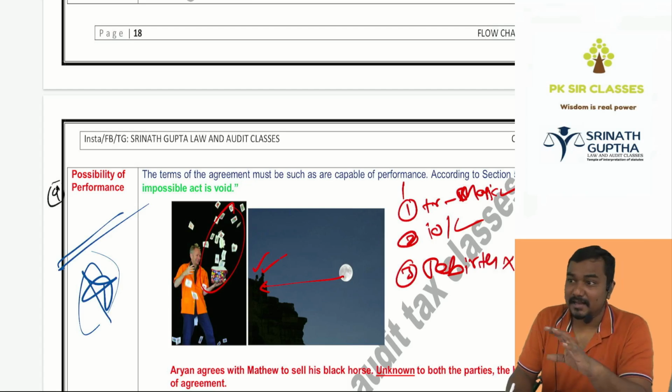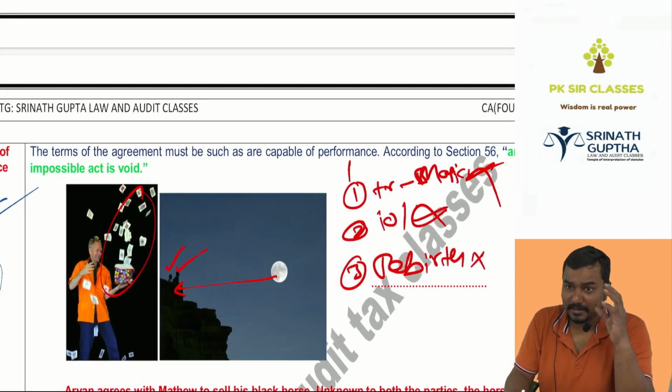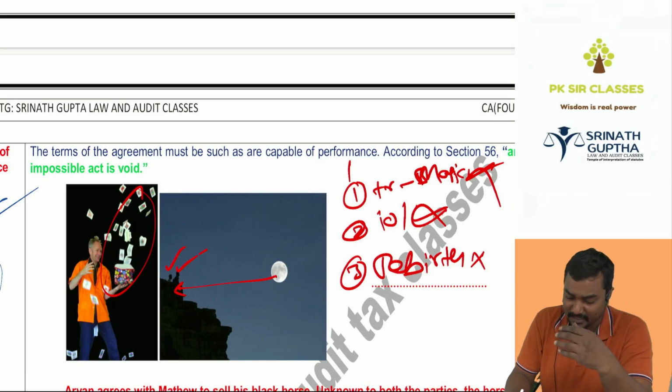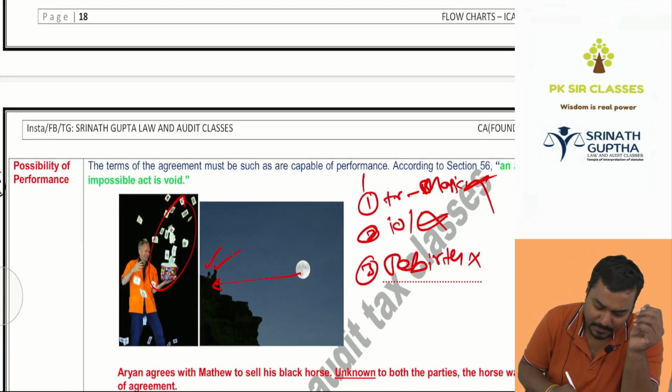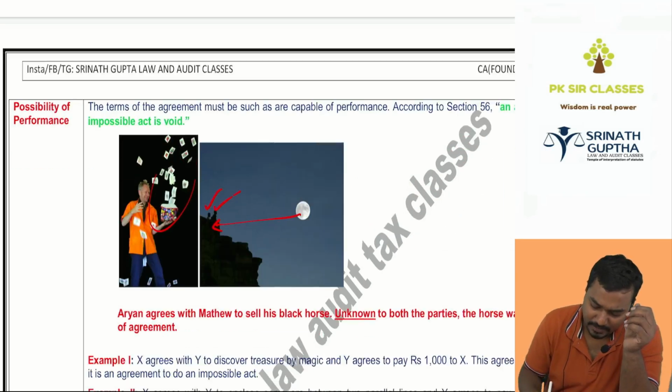Rebirth. All are impossible agreements. They will not become valid contracts. For example, in the exam: swimming over the Indian Ocean, giving rebirth, and discovering treasure by magic. All these will not become valid contracts because it is impossible to perform.